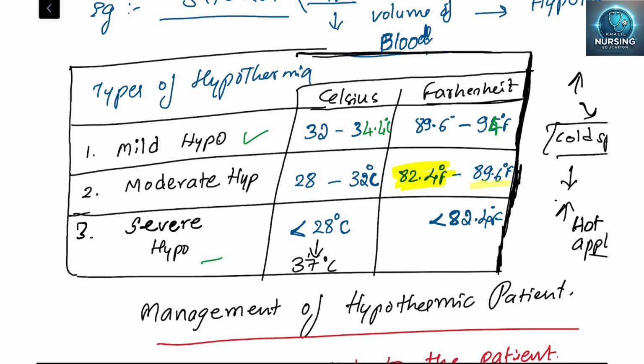82.4 degrees Fahrenheit to 89.6 degrees Fahrenheit is moderate. Less than 82.4 degrees Fahrenheit will be said as severe hypothermia.